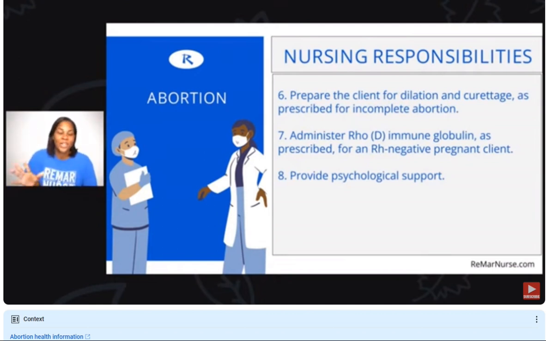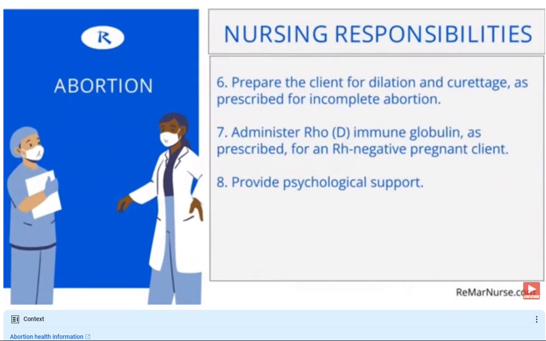I want to share that with you so that if you read it, you have context about what's happening. Okay, so we have gone over the content for abortions. Here are some practice questions just to see